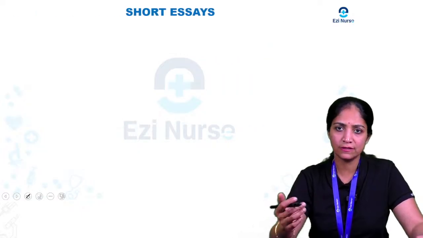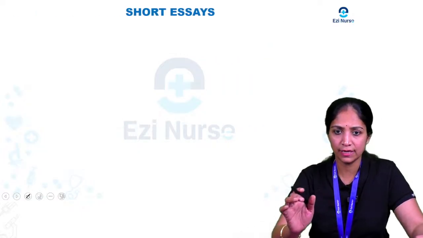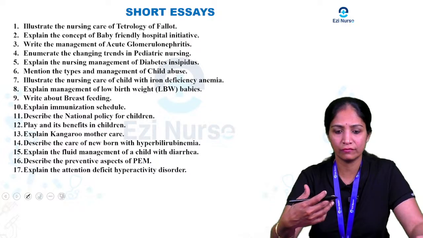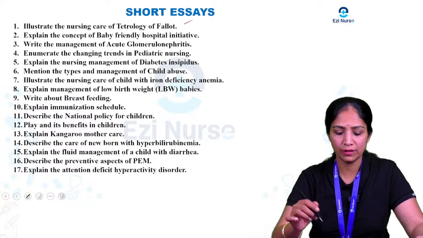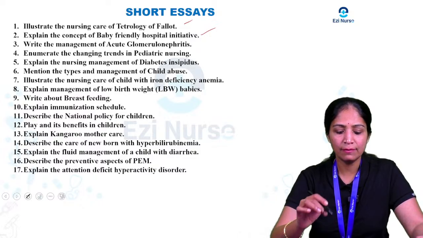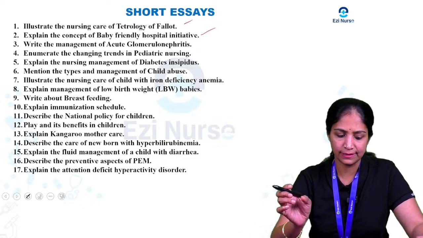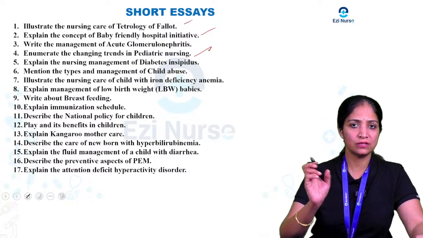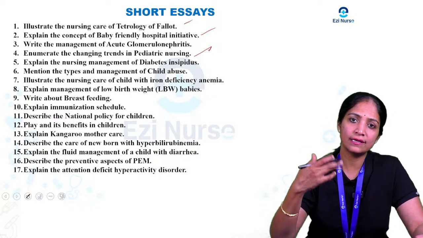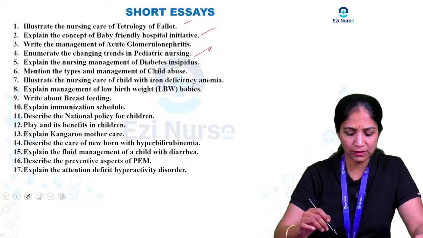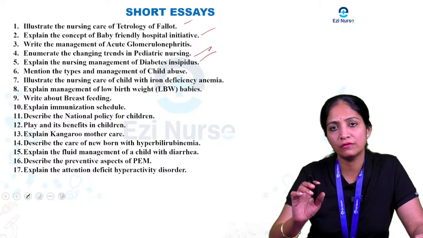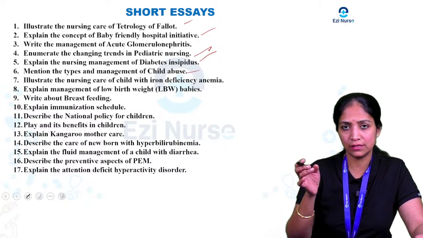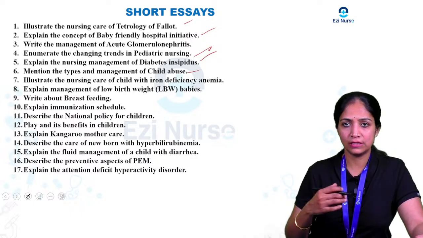Then next I am going to discuss the main types of questions that will come for the short essay. Usually short essay questions will be like this: illustrate the nursing care of tetralogy of Fallot, explain the concept of the baby friendly hospital initiative, write the management of acute glomerulonephritis. Then next is enumerate the changing trends in pediatric nursing. This is also one of the most important questions, that is, what trends there are in pediatric nursing. And one more is explain the nursing management of diabetes insipidus and mention the types and management of child abuse. That is physical, social, emotional, sexual, all these things you have to mention.